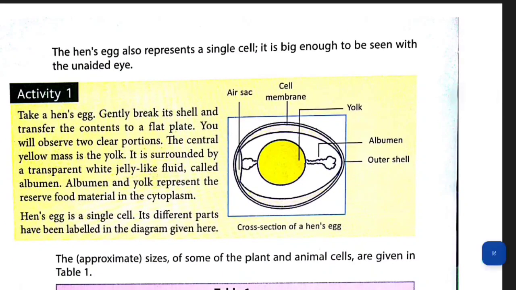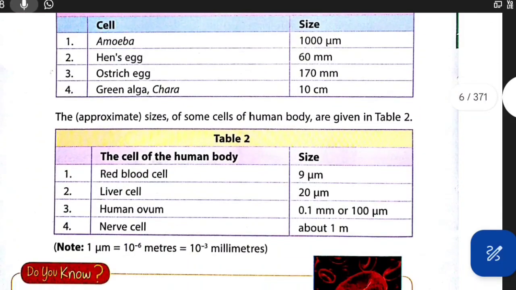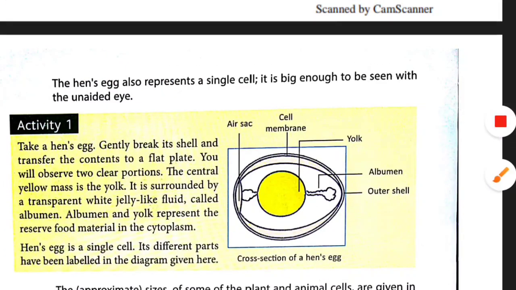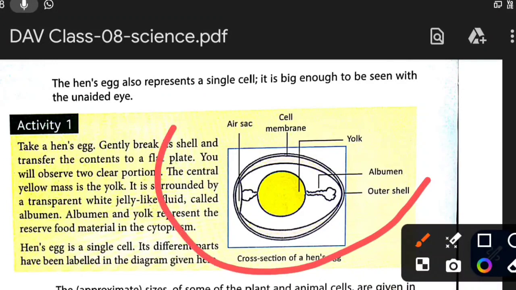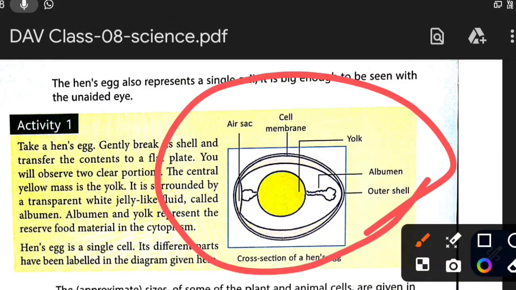Here is a schematic diagram of an egg. Here is the white part called albumin. This is the outer cell. This is yolk, the yellow part that is made up of lipid. Then cell membrane. This is the inner one. Air sac, the outer one. So these are the layers and parts of a hen's egg.